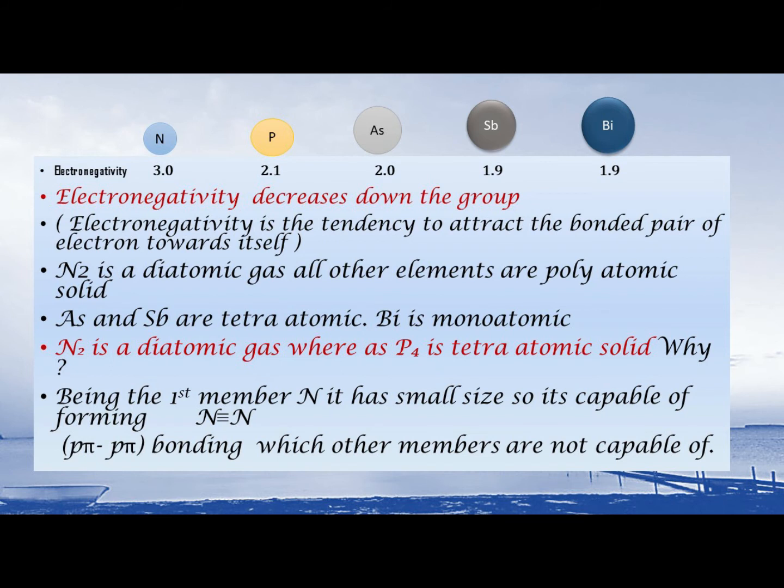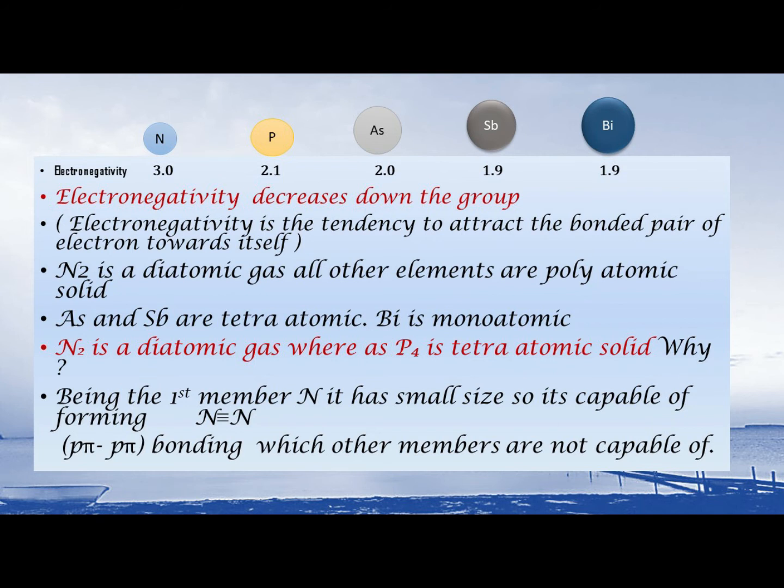Well, now let us look into the variation of electronegativity down the group. You know what is electronegativity? Electronegativity is the tendency to attract bonded pair of electrons towards itself. It is a relative value. You can look into the value of electronegativity that is given in this slide.